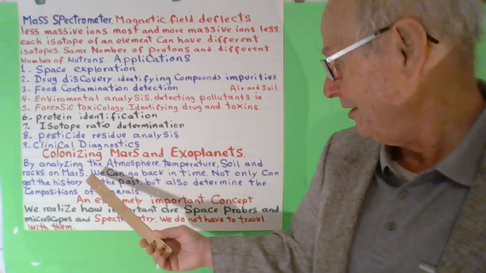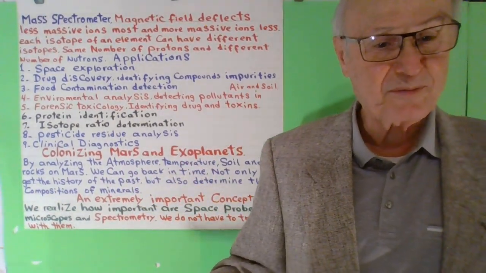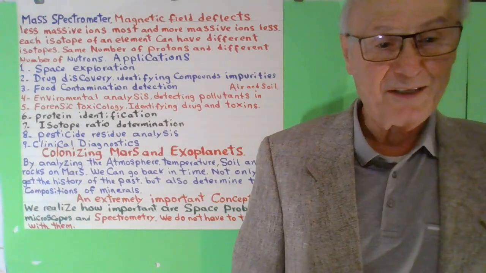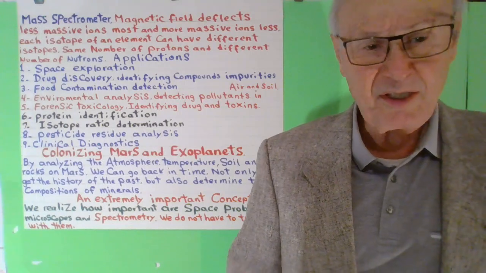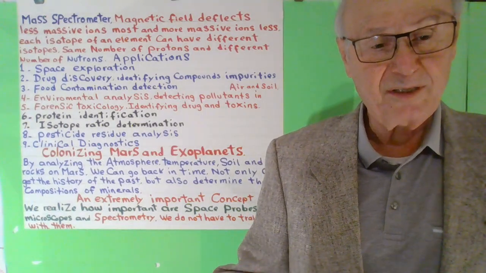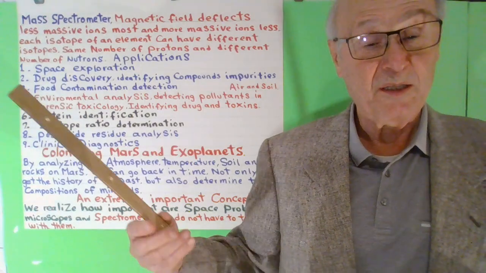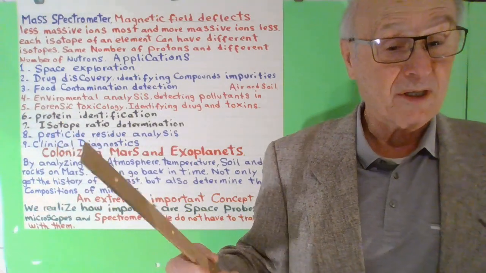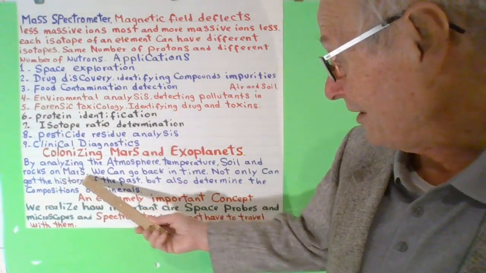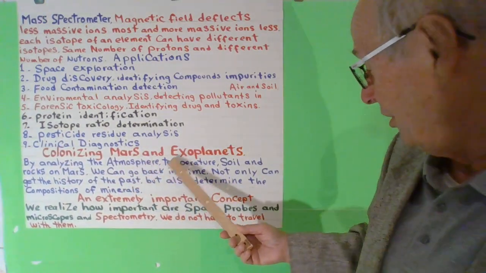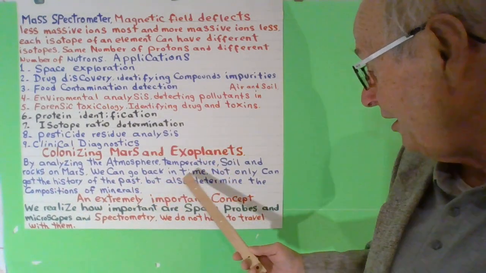Colonizing Mars and exoplanets. We have, God knows, maybe 800, 900 exoplanets, but they're far beyond our reach. But it's not bad. I always agree that we can analyze their soil, if we can send a rover, or their temperature and everything else. By analyzing atmosphere, temperature, soil, and rocks on Mars, we can go back in time.